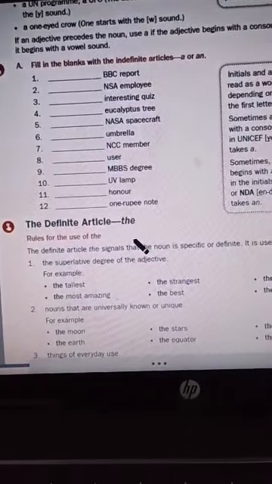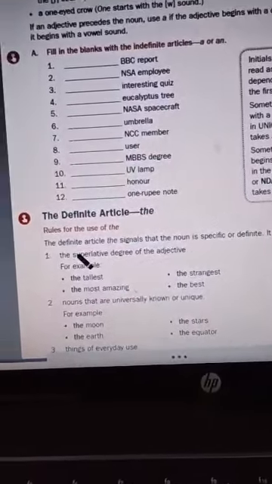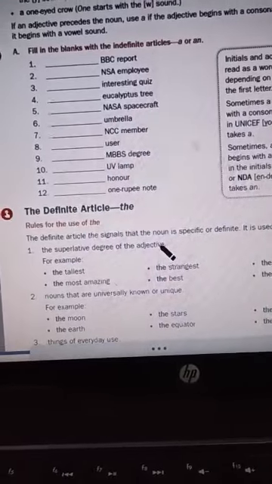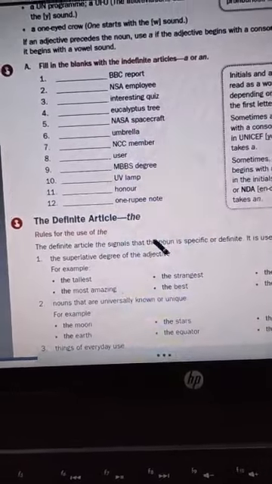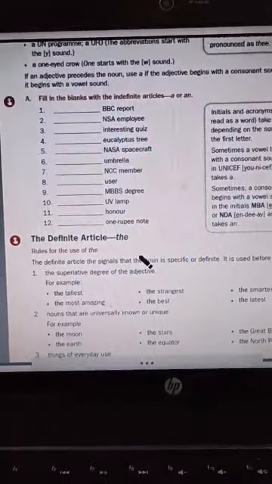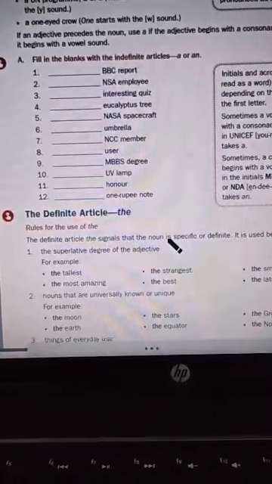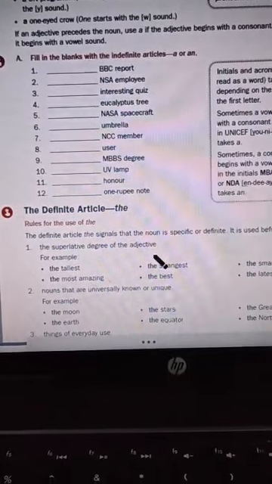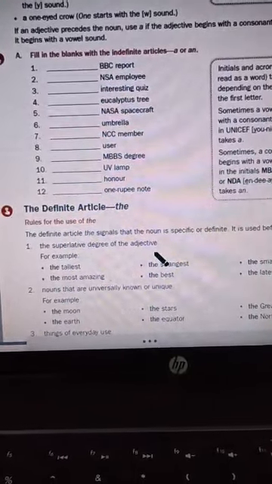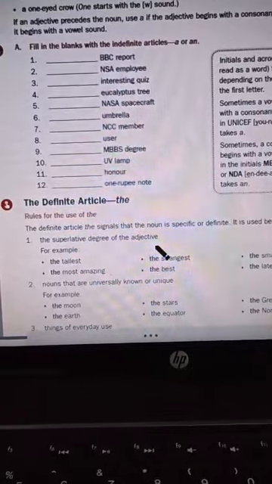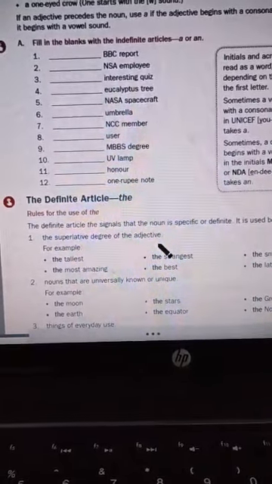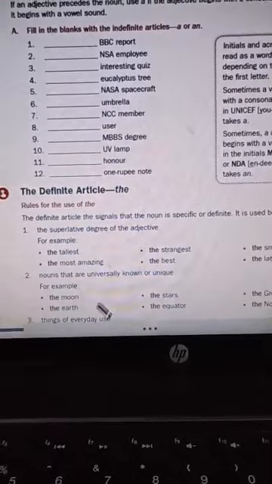Now comes the definite article the. Definite articles are also used for the superlative degree. For example, what is the superlative degree of good? The superlative degree of good is best. So if I want to use the word best in any sentence, I have to use the before best. For example, he is the best boy in the class.